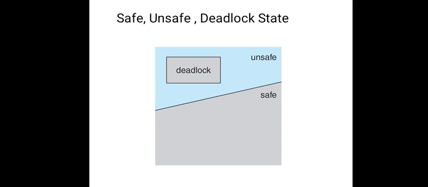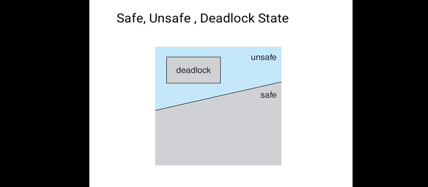Now we can have different aspects here: safe state, unsafe state, and deadlock. A safe state is definitely not a deadlock state. It is a deadlock free state. But of course, an unsafe state may result in a deadlock. That doesn't mean all unsafe states are deadlocks, but all deadlocks are unsafe states. That is very clear.